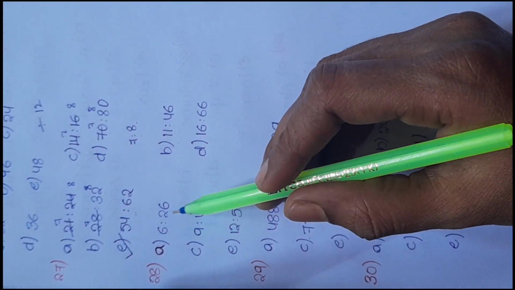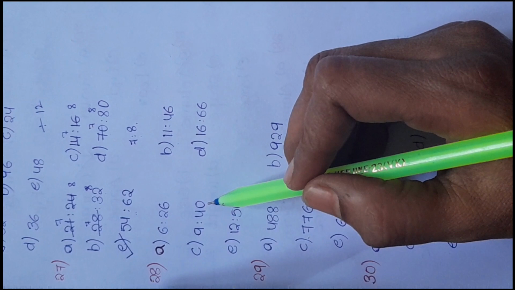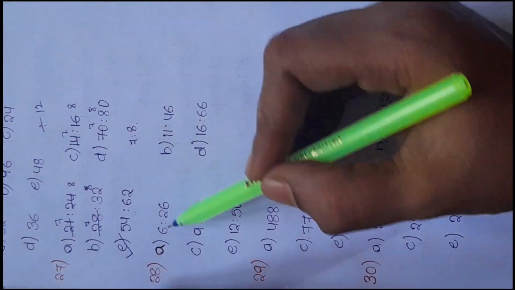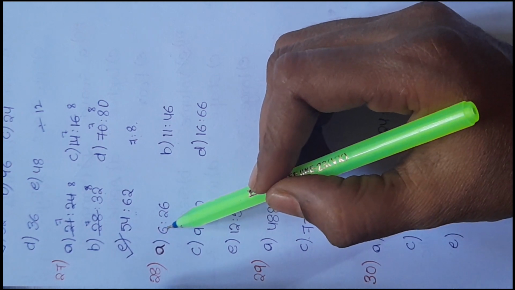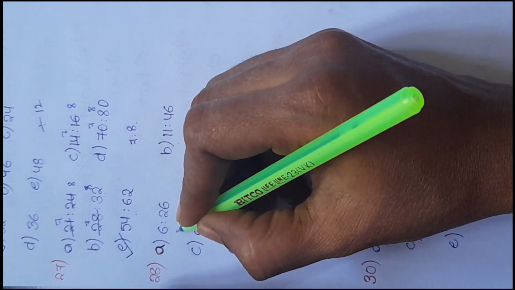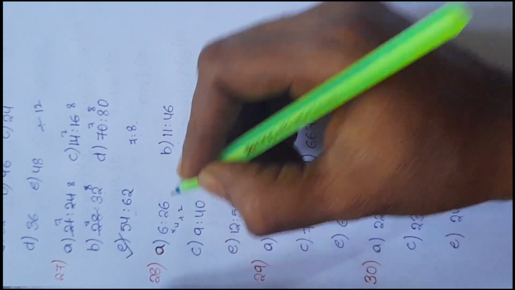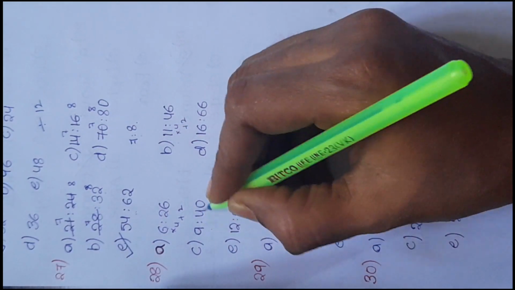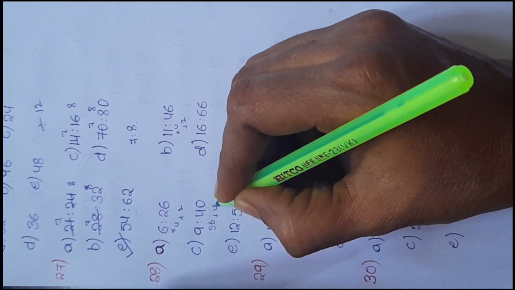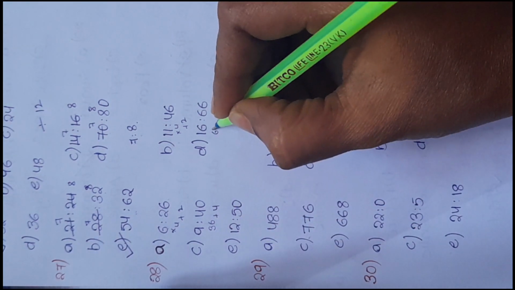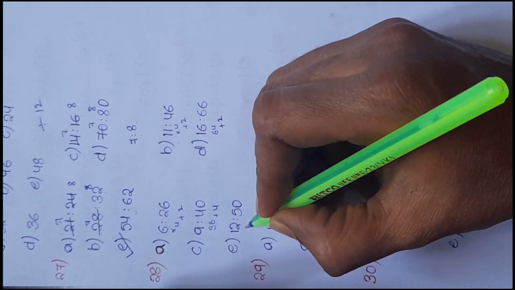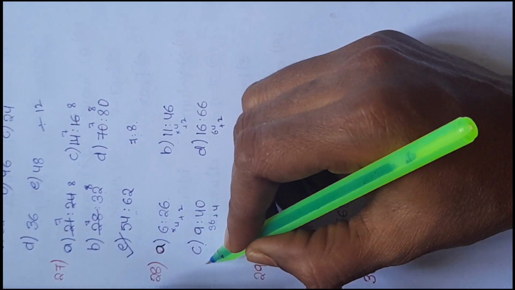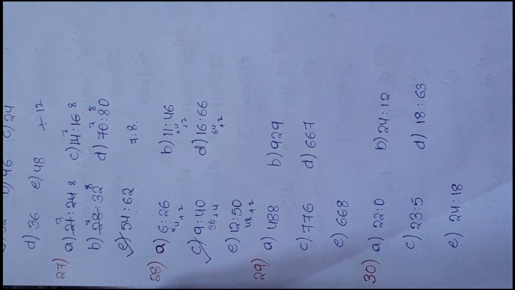28th question, 6 is to 26, 11 is to 46, 9 is to 40, 16 is to 66 and 12 is to 50. Here by multiplying the first number with 4 and adding 2 we get the second number. That is 6 4s are 24 plus 2. 11 4s are 44 plus 2. 9 4s are 36 plus 4 is added here. 16 4s is 64 plus 2. 12 4s is 48 plus 2. The logic is not applicable in option C. So the odd one is 9 is to 40.